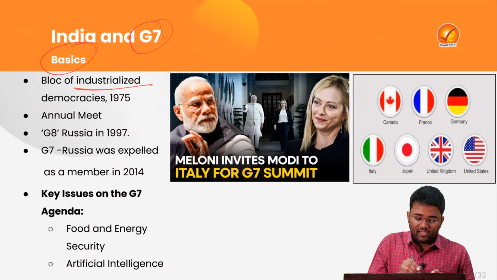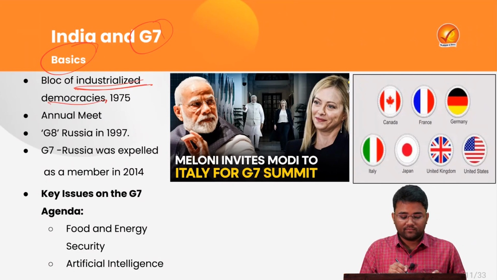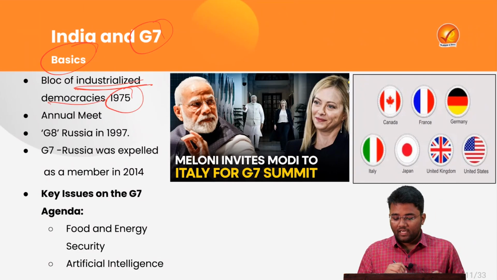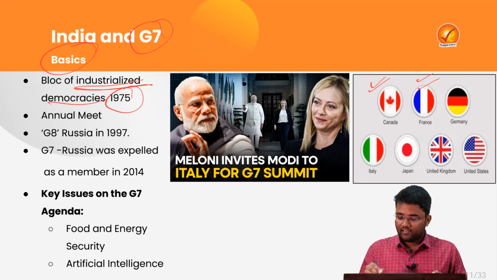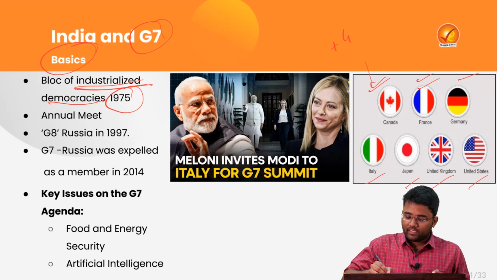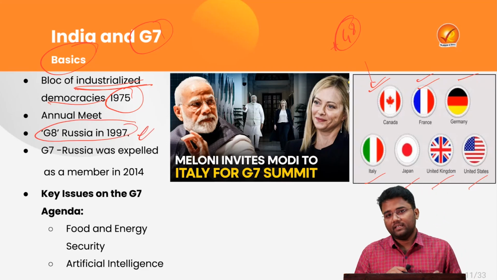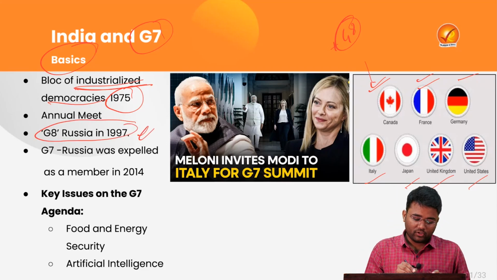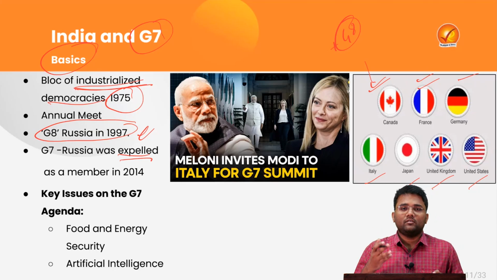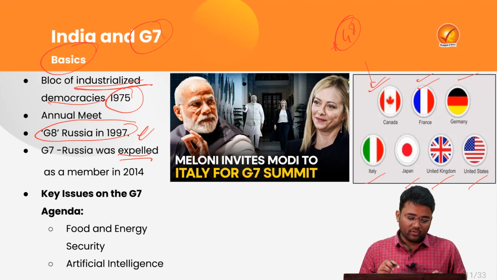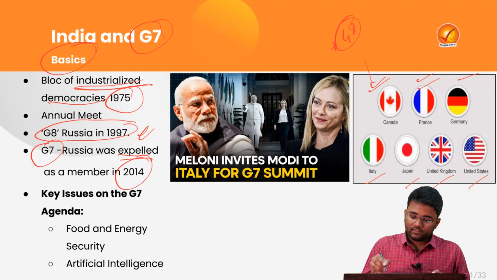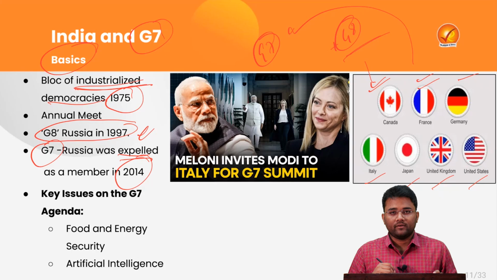G7 is a bloc of industrialized democracies, and this was formed in the year 1975. It consists of various countries like Canada, France, Germany, Italy, Japan, United Kingdom and United States. For a brief period, this G7 had become G8 when Russia was included in 1997. But in 2014, when Russia attacked Crimea, Russia was expelled from this grouping, and now again this has become a G7 grouping.